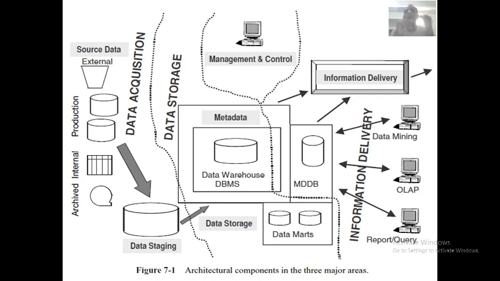Metadata surrounds the entire movement, so we'll be having the metadata. From there it surrounds all the movement. The metadata component of the architecture holds the data about every phase of the movement.